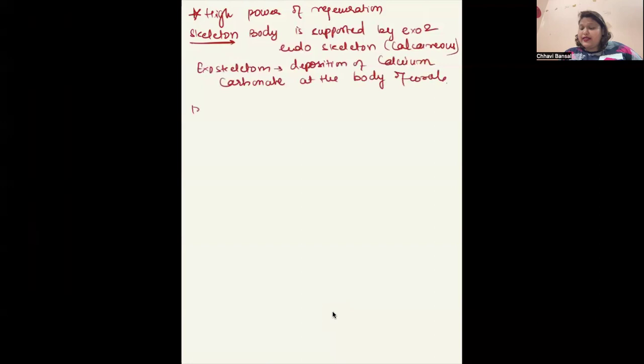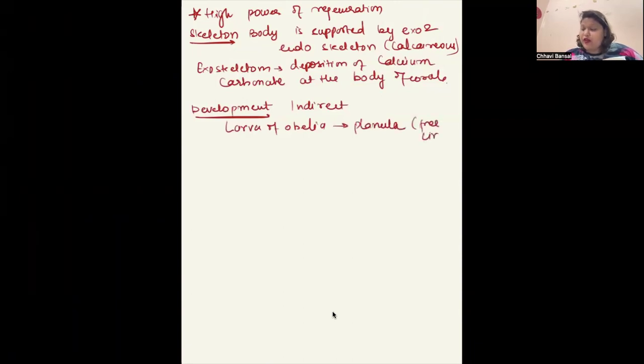Corals are also an example of coelenterates. Fine. Next is development. Development is indirect. In case of Porifera also, it was indirect. Here also, development is indirect. What is the larva name of Obelia? The larva of Obelia is planula larva. Okay, this is a free living larva. There is a difference between free living and free swimming. What is the name of the larva of Aurelia? Aurelia means jellyfish. They have planula, ephyra, and scyphistoma.